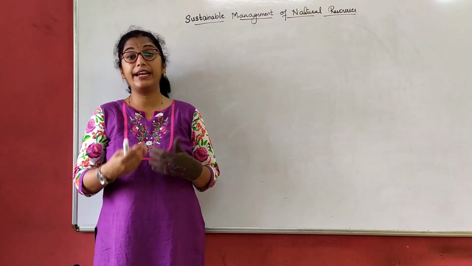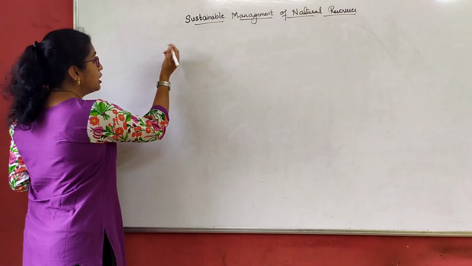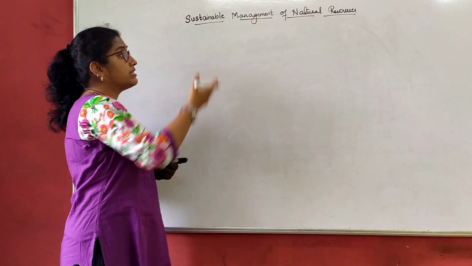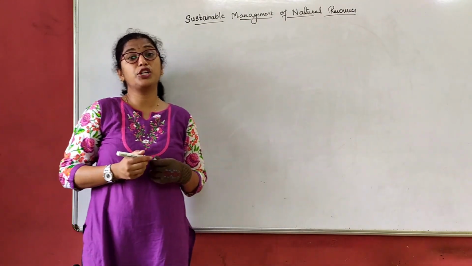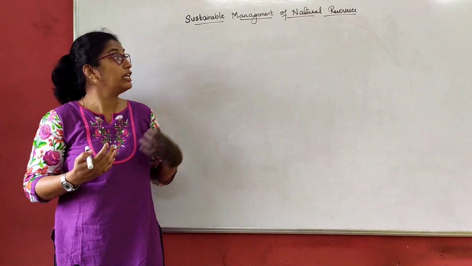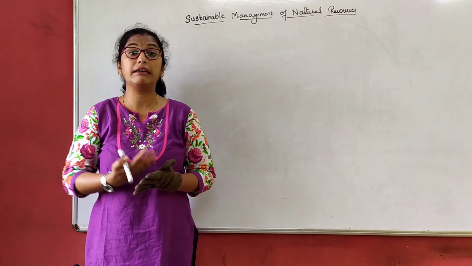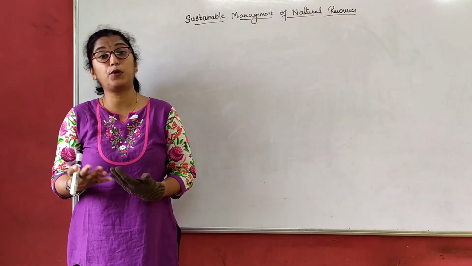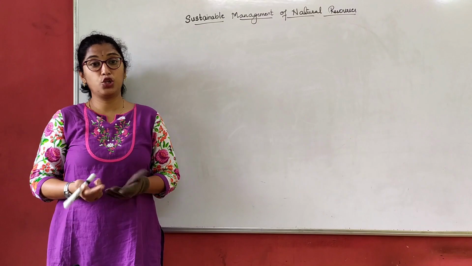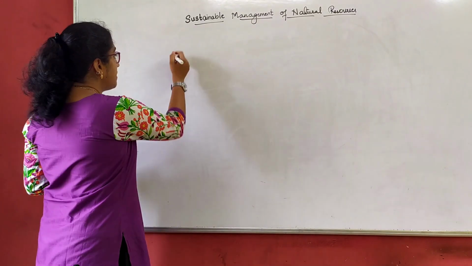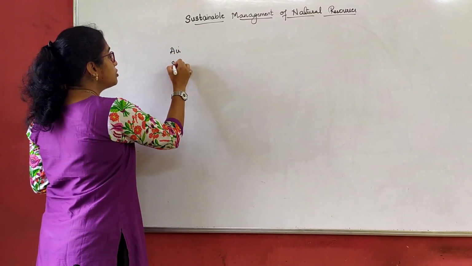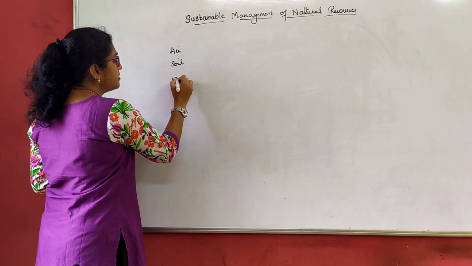First, let us understand what are natural resources. So, what do you call as natural resources? The resources which are readily available to mankind, or the resources which are available in the earth naturally without any processing are known as natural resources. So we can give examples as air, soil, water.